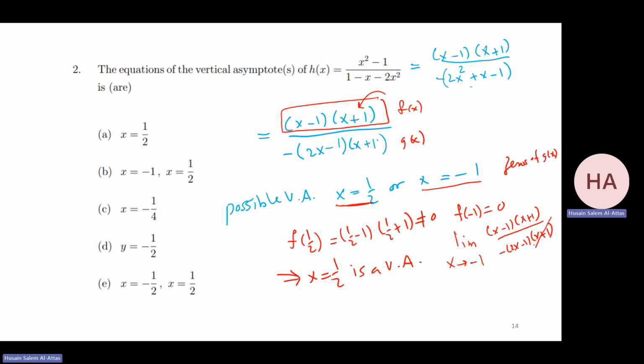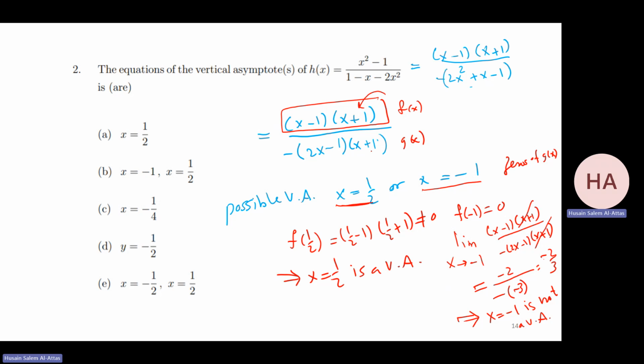Yes, I notice the x plus 1 will be cancelled. So I'm getting a value. It will be minus 2 over minus 3, so it will be 2 over 3. The more important thing is that it is not infinity or minus infinity. That means x equal minus 1 is not a vertical asymptote.